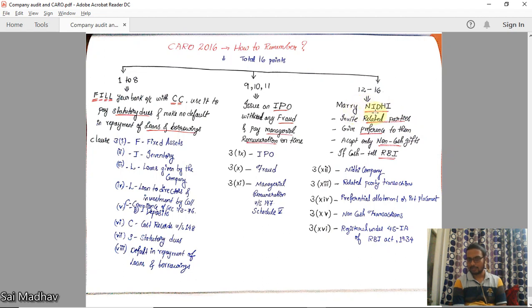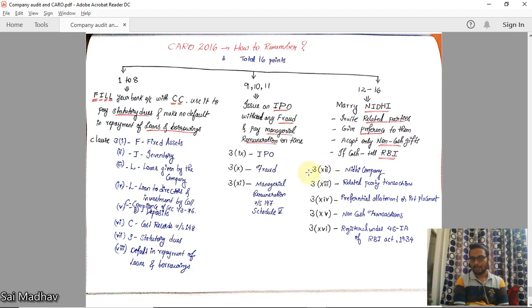You marry a girl named Nidhi. In the marriage, you invite related parties, give them preference, accept only non-cash gifts. If they give cash, tell to RBI. Very simple, okay? You marry Nidhi, invite related parties, give preference to them, accept only non-cash gifts. If you receive cash, tell to RBI.